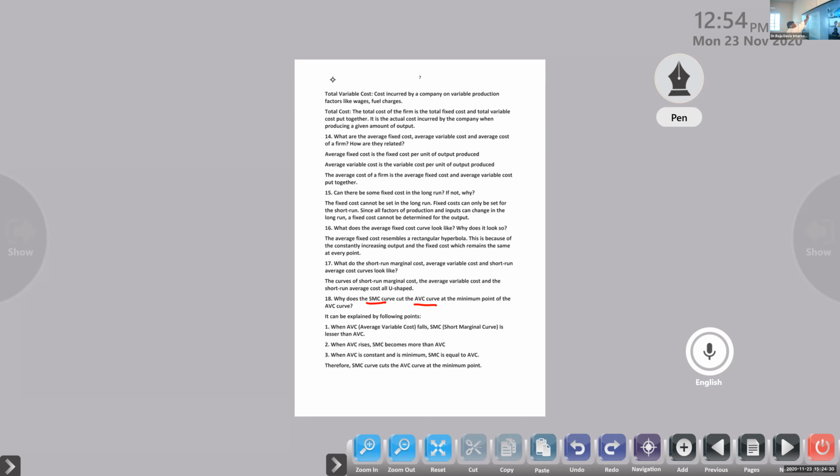This is the total variable cost. It is the cost incurred by a company on variable production factors like wages, fuel charges, and charges on raw material. Every day, we want to spend that money, right? So that is coming under total variable cost.